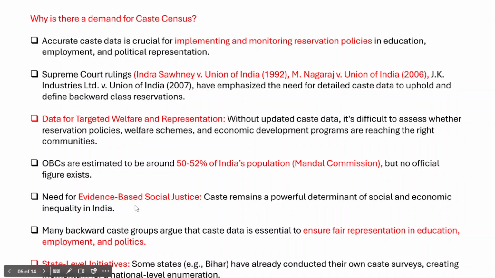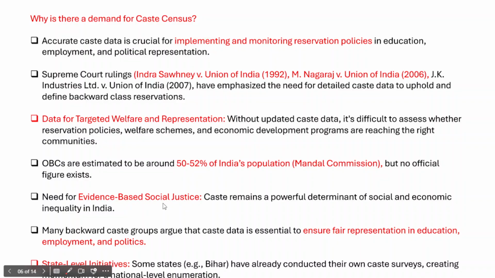And as I have already talked about evidence-based and data-driven policy making, it will result in evidence-based social justice as well. So what do we mean by social justice?